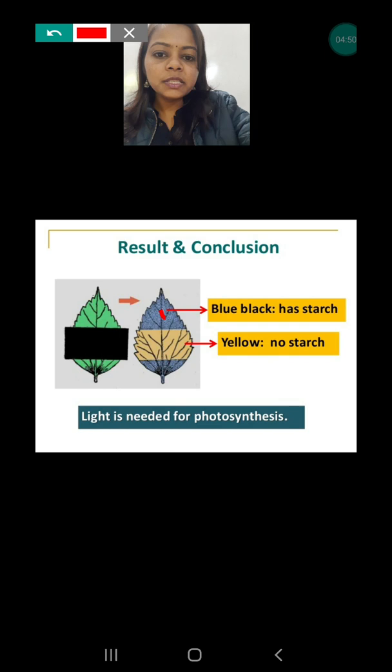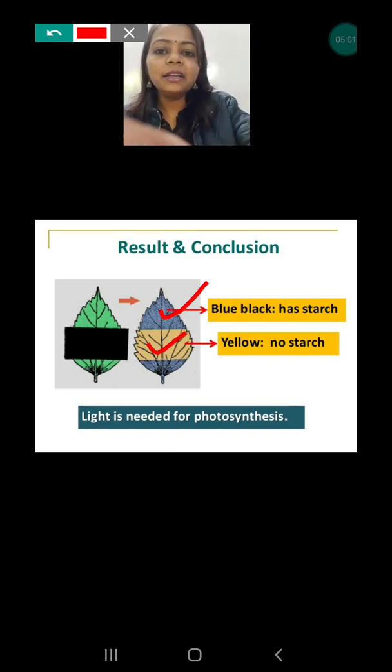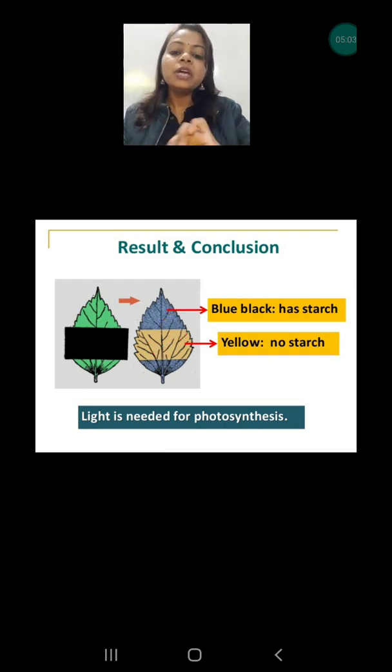This part is blue and black. Why? Because this was opened and absorbing the sunlight, but this part has not turned blue and black. Why? Because it was not absorbing the sunlight and photosynthesis had not happened. So I hope you all have understood how important sunlight is for photosynthesis. Okay.